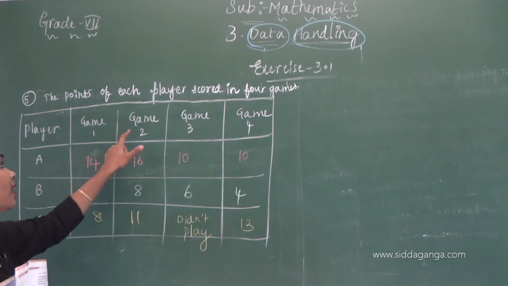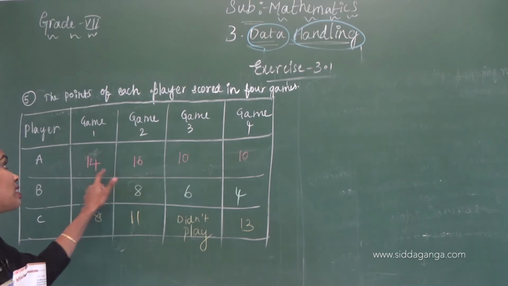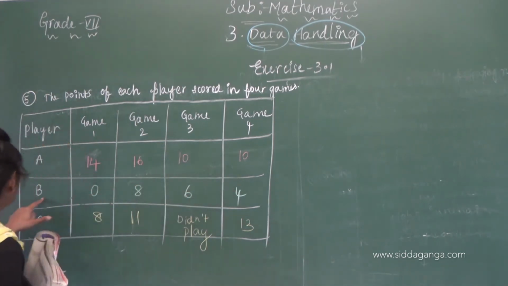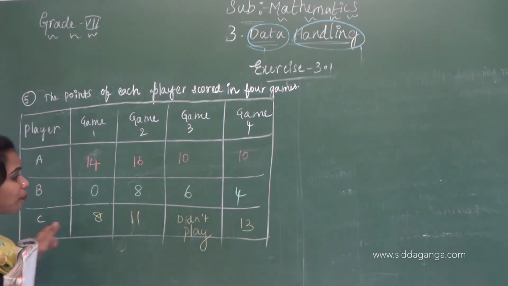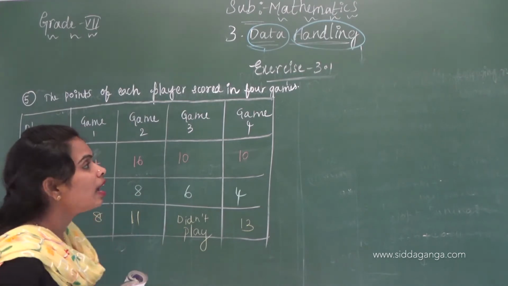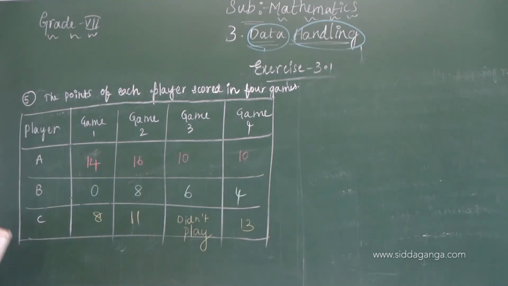In game 2, A scored 16, B scored 8 and C scored 11. In game 3, A scored 10, B scored 6 and C didn't participate. And in game 4, A scored 10, B scored 4 and C scored 13. By seeing the table we have the information like this. Now we have to answer the following questions.